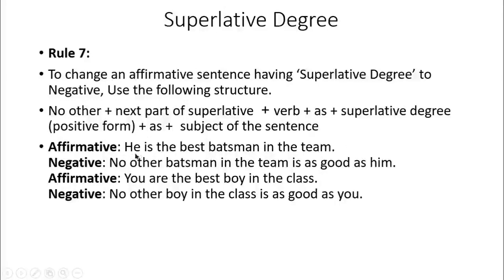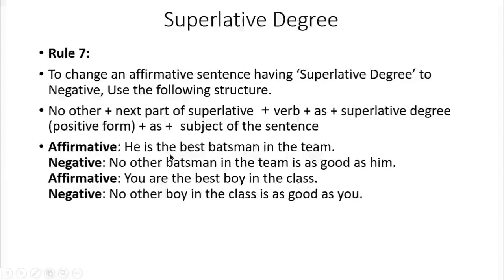Okay, here you can see: he is the best batsman in the team. So here we have a superlative degree, the best. So dear boys, the best is the superlative degree here. So to change this type of sentence, firstly we have to write down no other. Here we have the structure, and while changing the sentence from affirmative to negative, we will follow this structure. Firstly, we will write down no other to write the sentence in negative form.